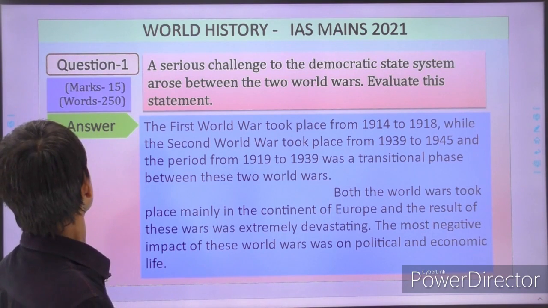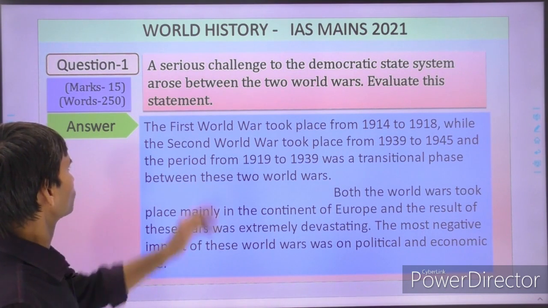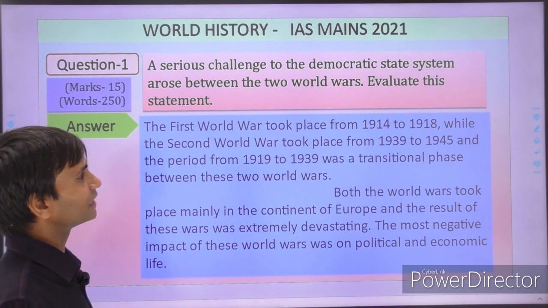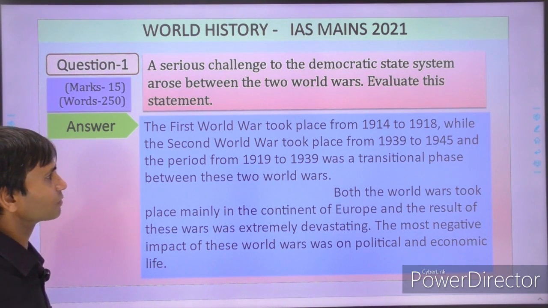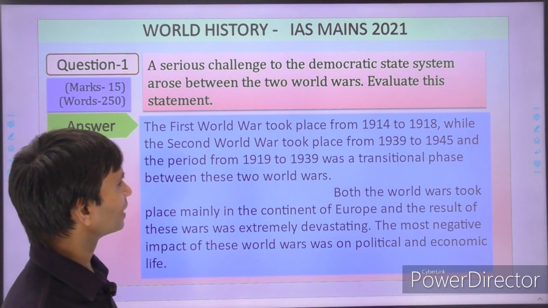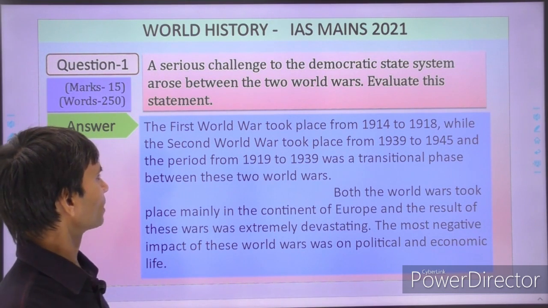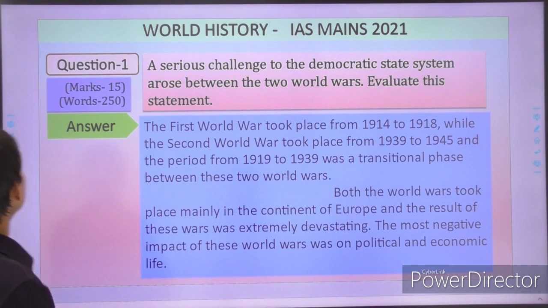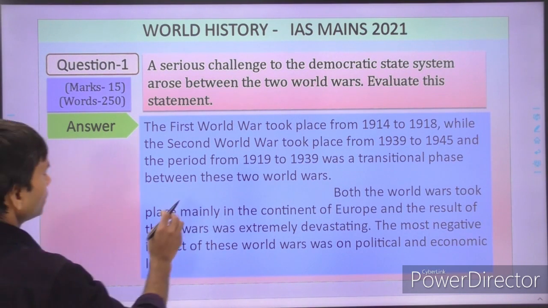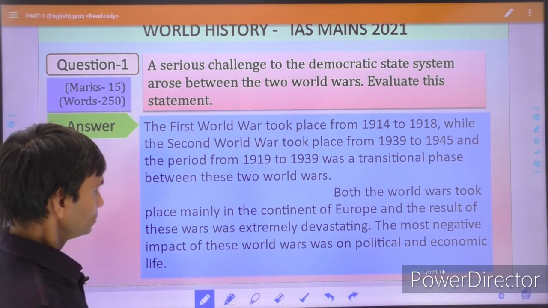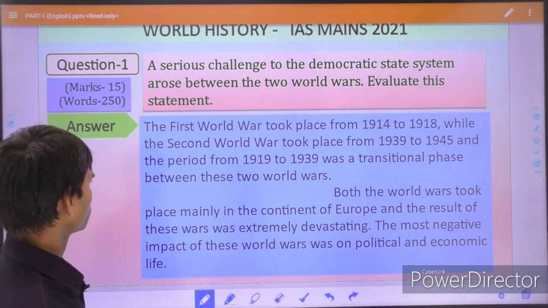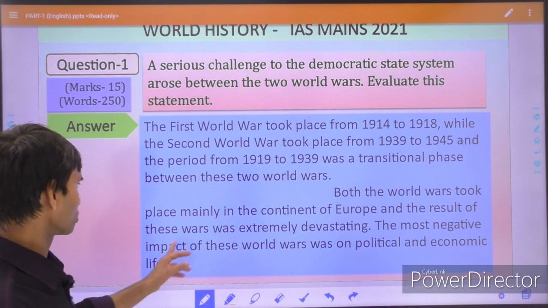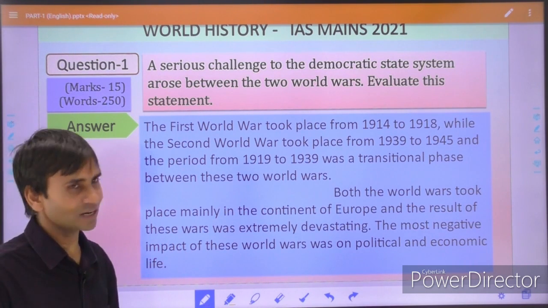First of all, the student has started: the First World War took place from 1914 to 1918, while the Second World War took place from 1939 to 1945, and the period from 1919 to 1939 was a transitional phase between the two world wars. Both the world wars took place mainly in the continent of Europe, and the result of these wars was extremely devastating.